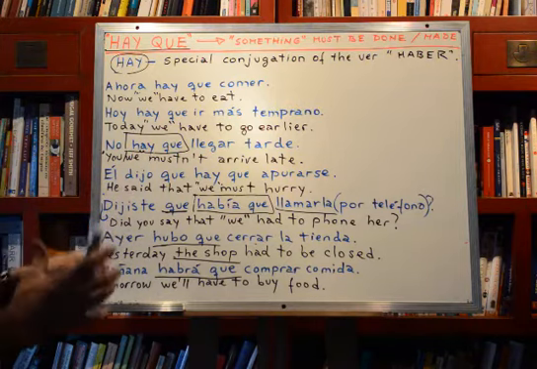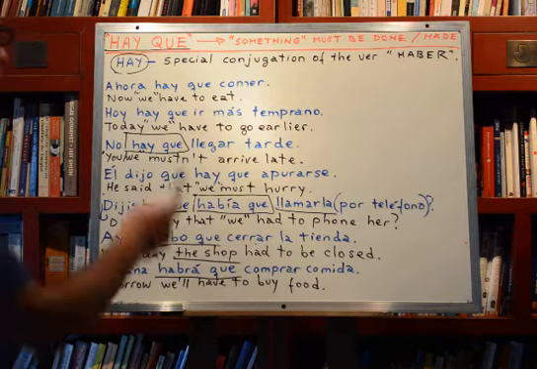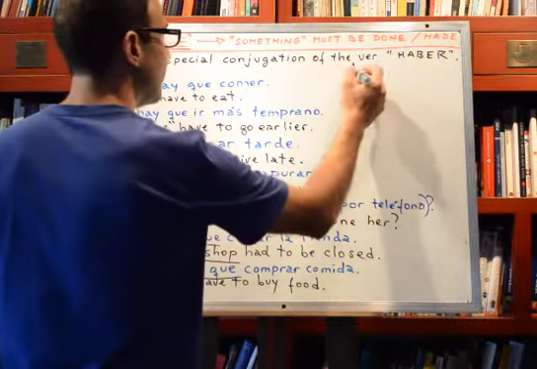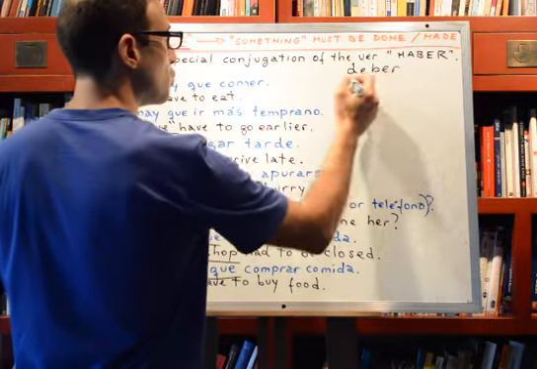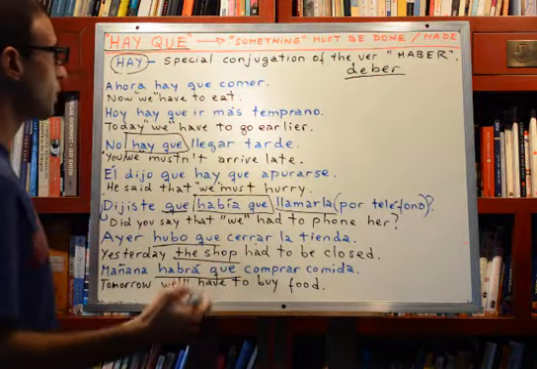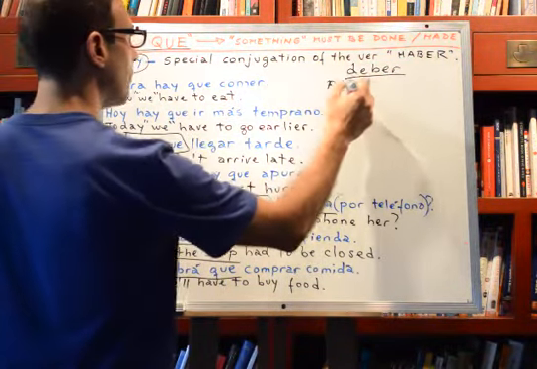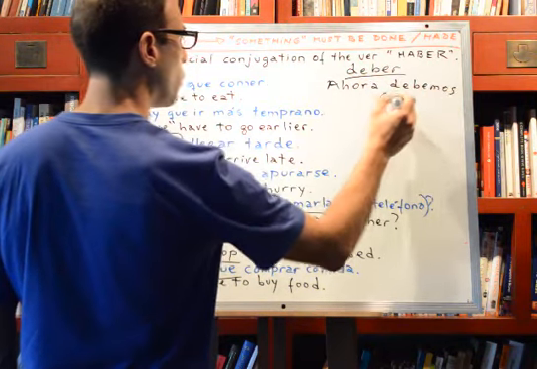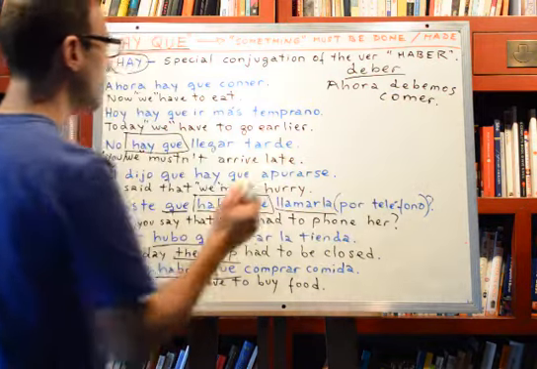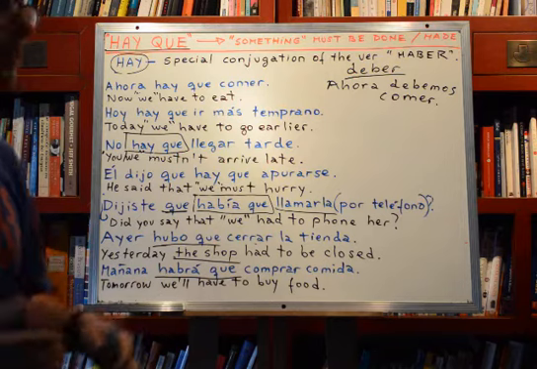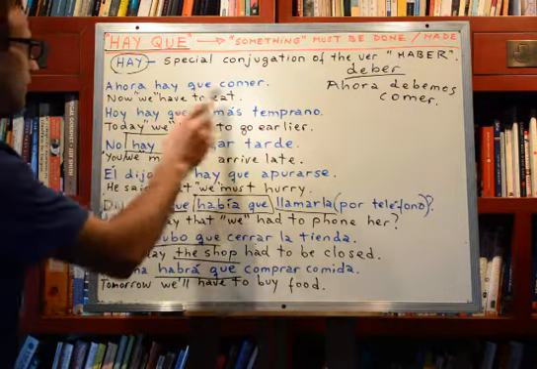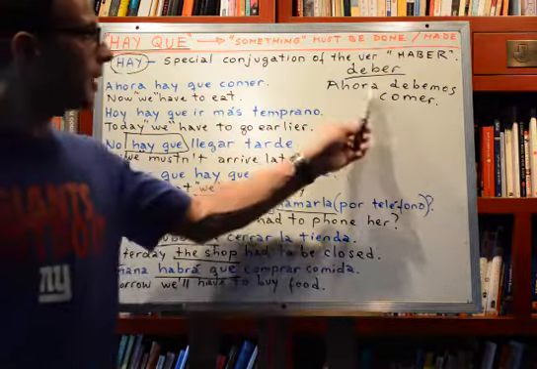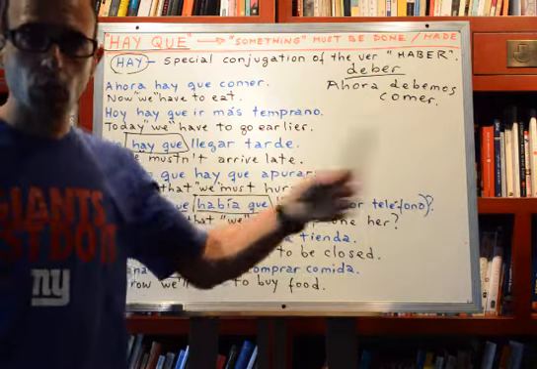There is another way of rephrasing each one of these sentences. For example, ahora hay que comer. I can use the verb deber. That means should, right? For example, ahora debemos comer. But here I'm saying the same thing slightly different. Here I'm saying that now it's the time to eat, right? Here I'm saying that now we have to eat. So here I'm specifying a subject, we.